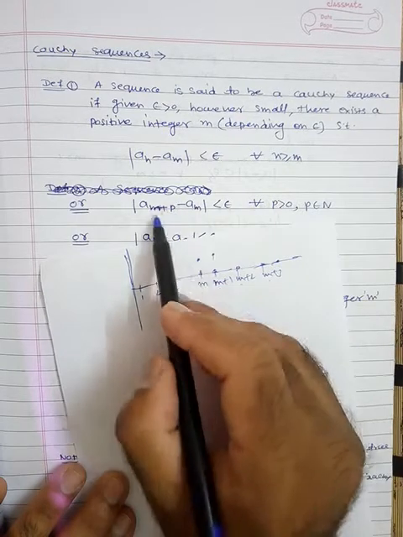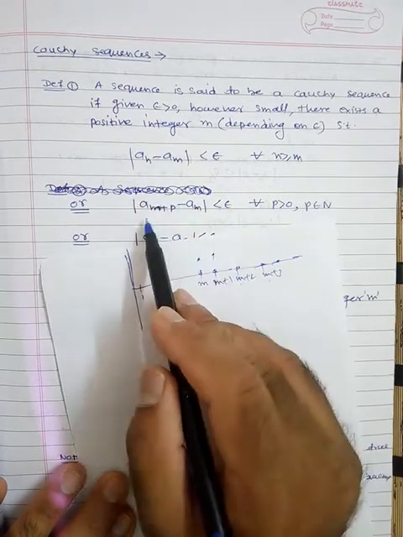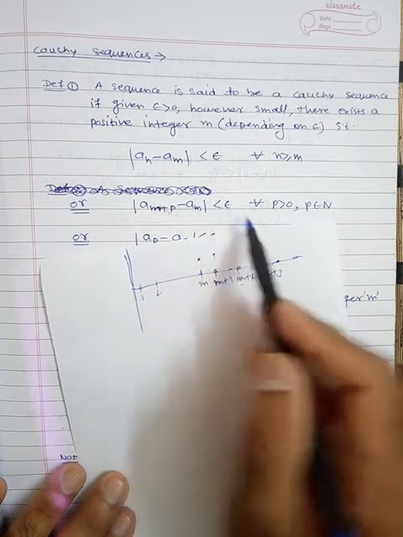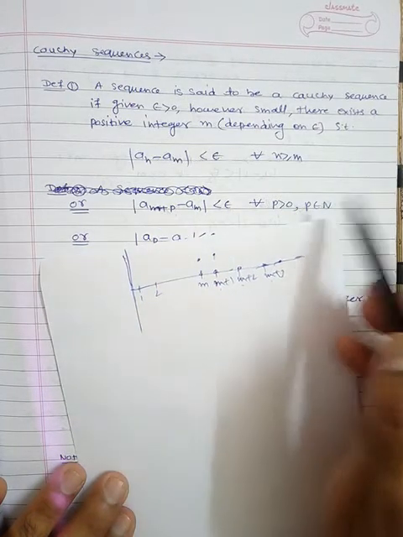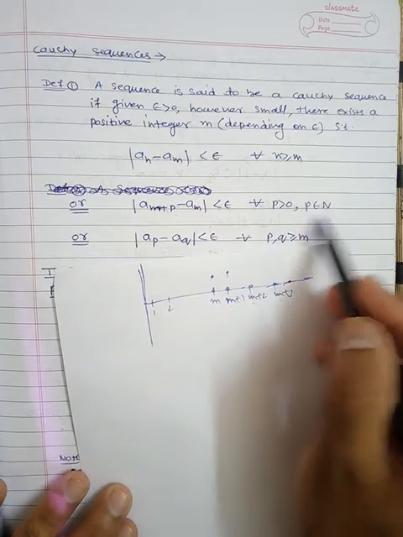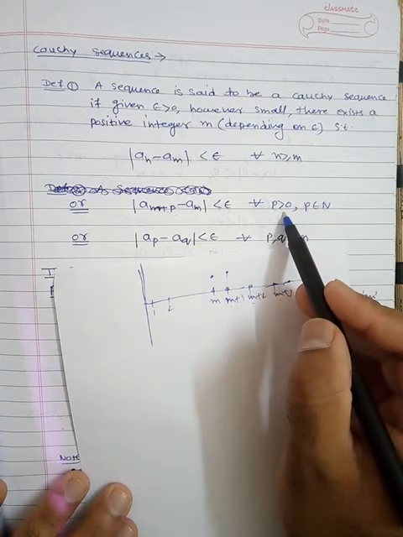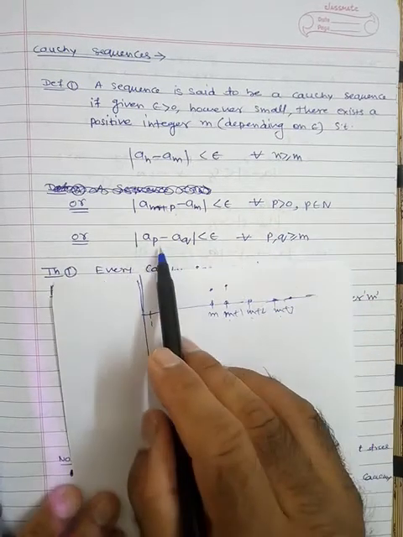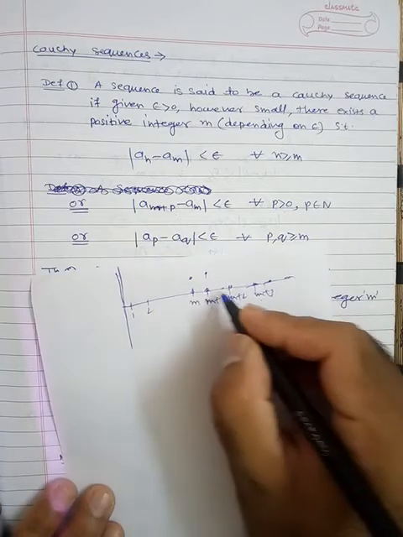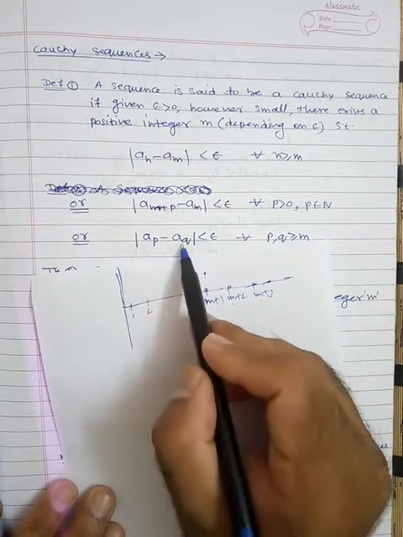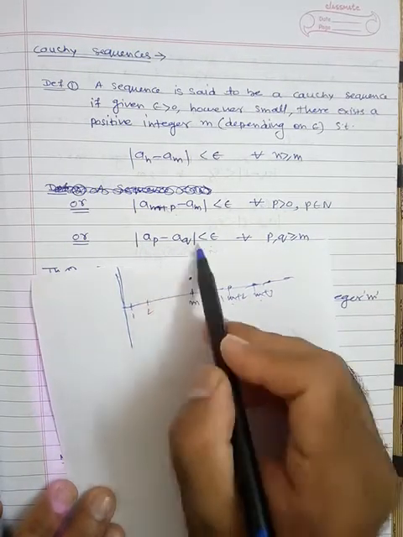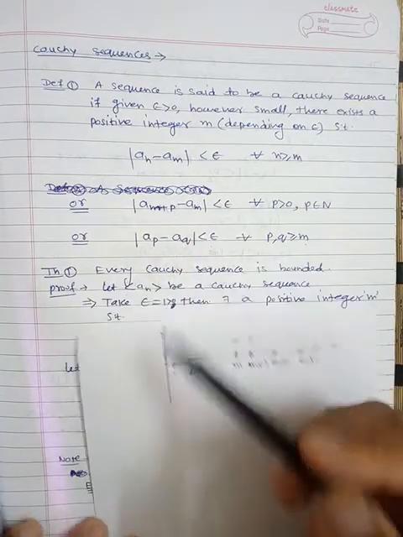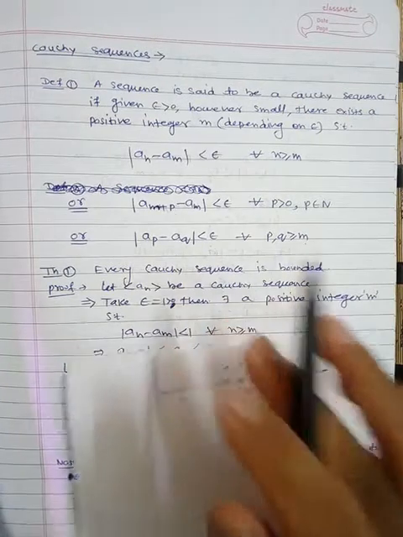In general we can replace n by m plus p and write |a_(m+p) - a_m| less than epsilon, where p is 1, 2, 3, 4, 5; that is, p belongs to the natural numbers and p is greater than 0. Or we can take any arbitrary numbers, |a_p - a_q| less than epsilon, where p and q are both greater than or equal to m. So these are three alternate ways to define a Cauchy sequence.